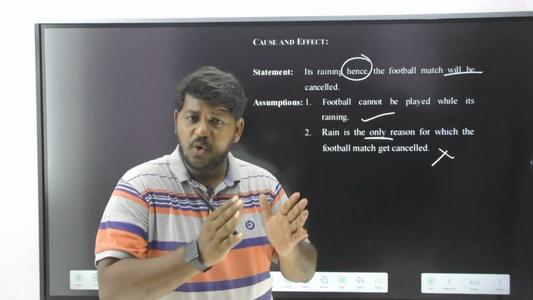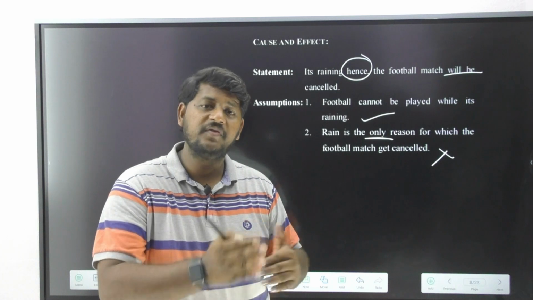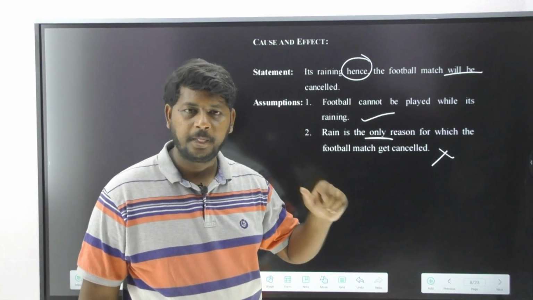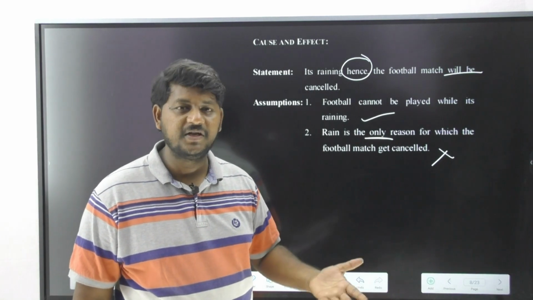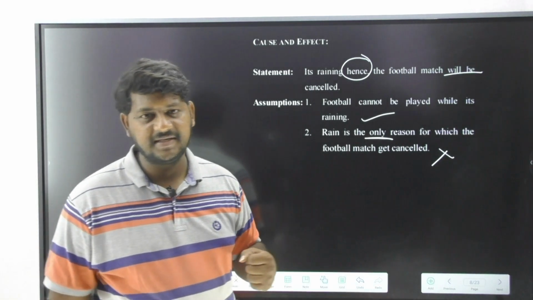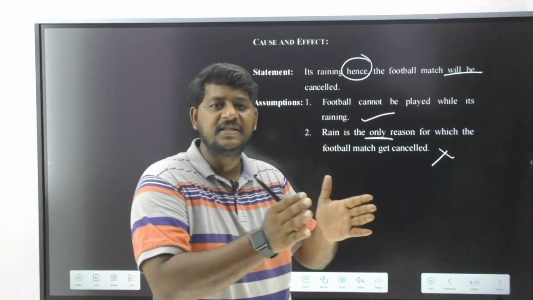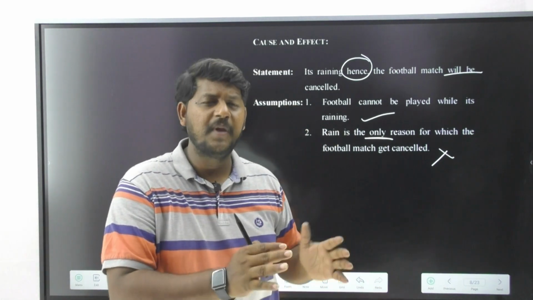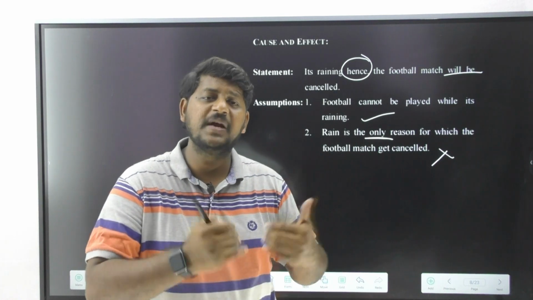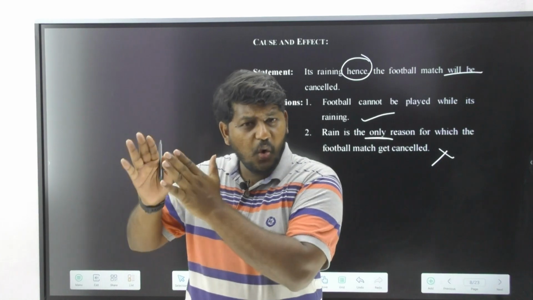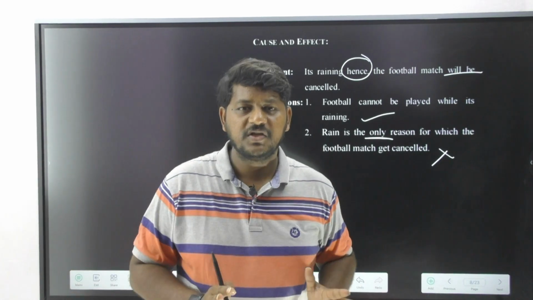Rain is not the only cause. It is one of the causes. Now observe, what is the cause in the statement? Raining. What is the effect it showed? Obviously the match gets cancelled. But it is never mentioned that rain is the only thing that is going to stop the match.